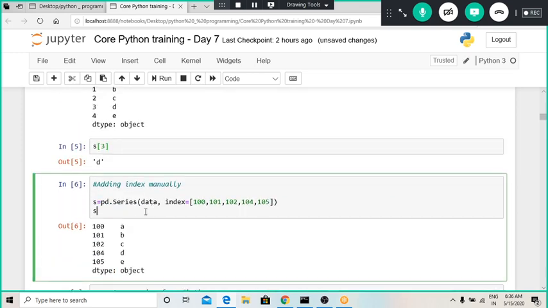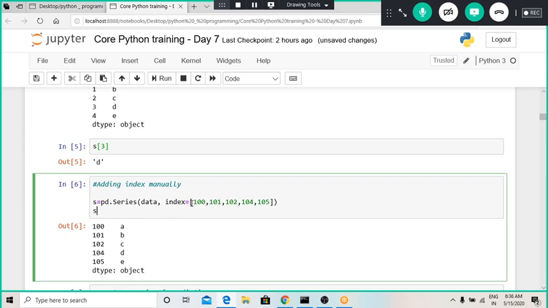I wanted to assign my own indexes, that means indexes that are flexible for me to understand or to remember. When providing this type of indexes, we have to give the index command in the parenthesis after this data.